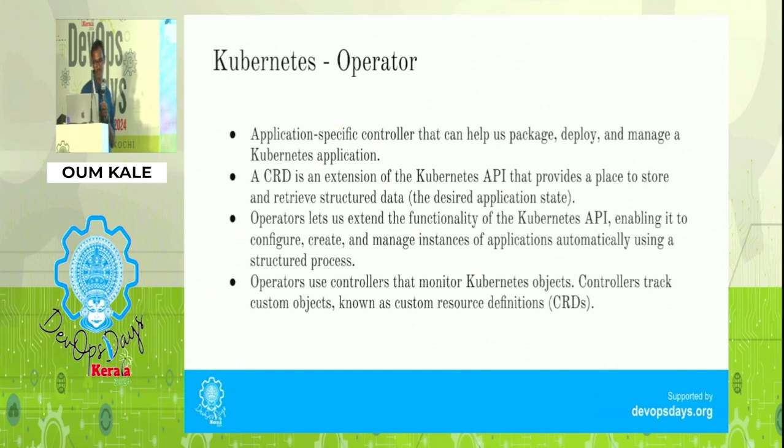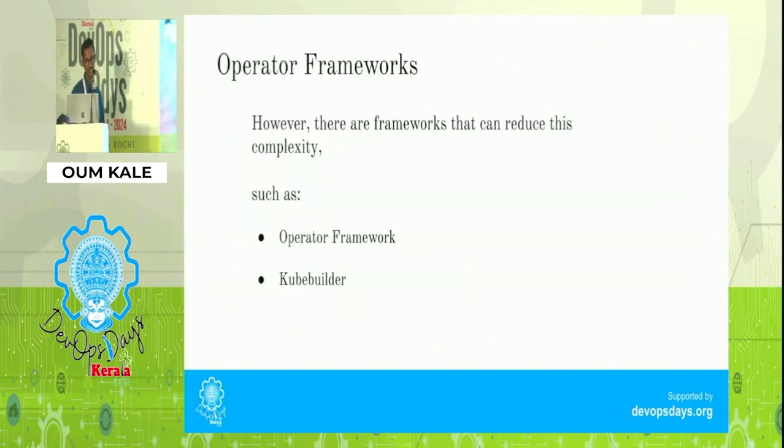So these are a few things we discussed about the operator. These are a few frameworks we can use: Kudo, Kubebuilder, or the Operator Framework, which will give a basic snippet for writing operator logic. In that, we just have to write our logic. It will generate all the manifests and a lot of Golang code. It will give us a snippet, and in that snippet we just have to write our respective responsibility logic.